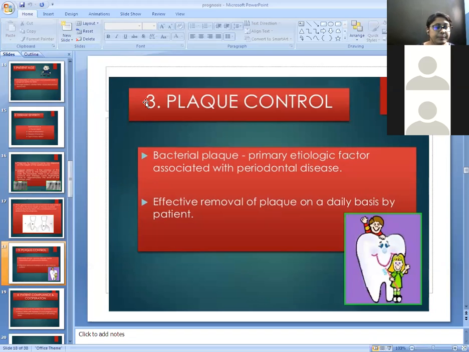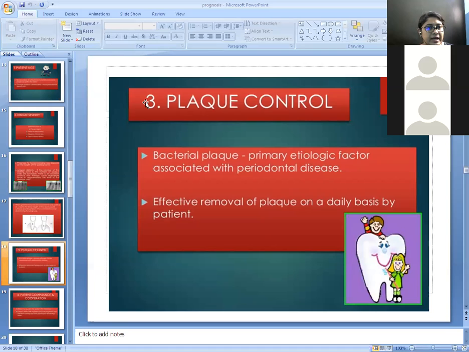So next factor in overall clinical factors is plaque control. Basically, plaque is the primary etiological factor for periodontitis. Why? Because accumulation of plaque results in gingivitis and further in periodontitis. So bacterial plaque is the primary etiological factor for periodontal diseases.